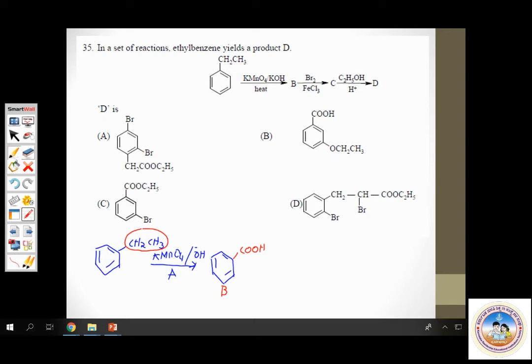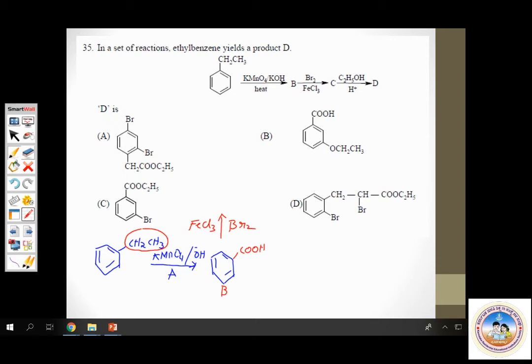Compound B is treated with bromine in presence of FeCl3. Check, it is treated with bromine in presence of FeCl3. So this compound undergoes bromination, and carboxylic acid is meta-directing. So what is the product you get?